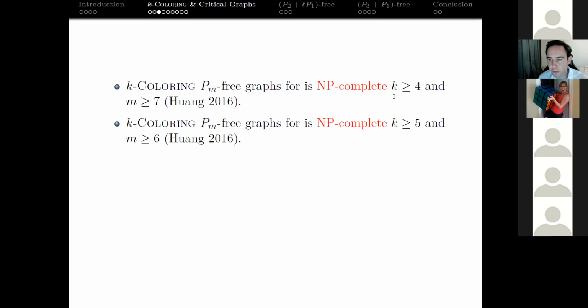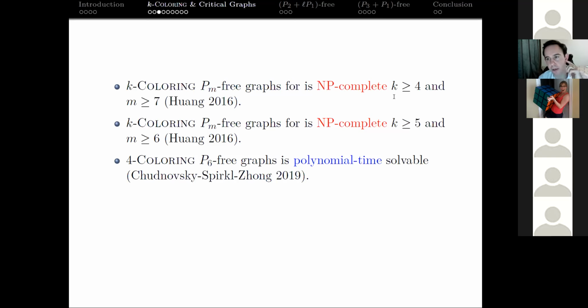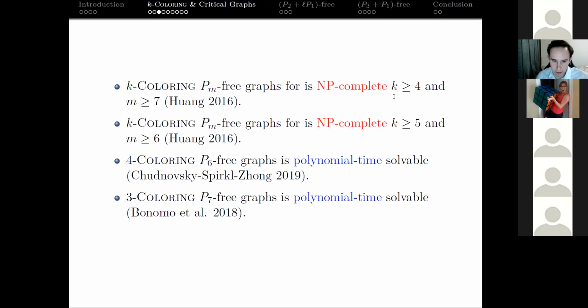So there is a positive result though. 4 coloring P6 free graphs can be solved in polynomial time. And this is a very impressive paper. A lot of work involved just to get this one case where we forbid P6 and we want to solve the 4 coloring problem. So this result was a big breakthrough because this was a remaining case for a long time. And 3 coloring, we're not really going to worry so much about 3 coloring, but you can solve that in polynomial time for P7 free graphs.